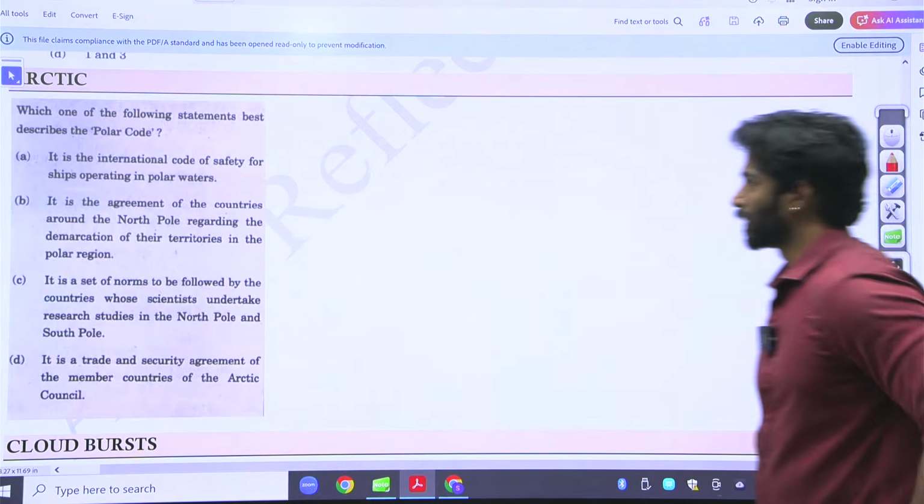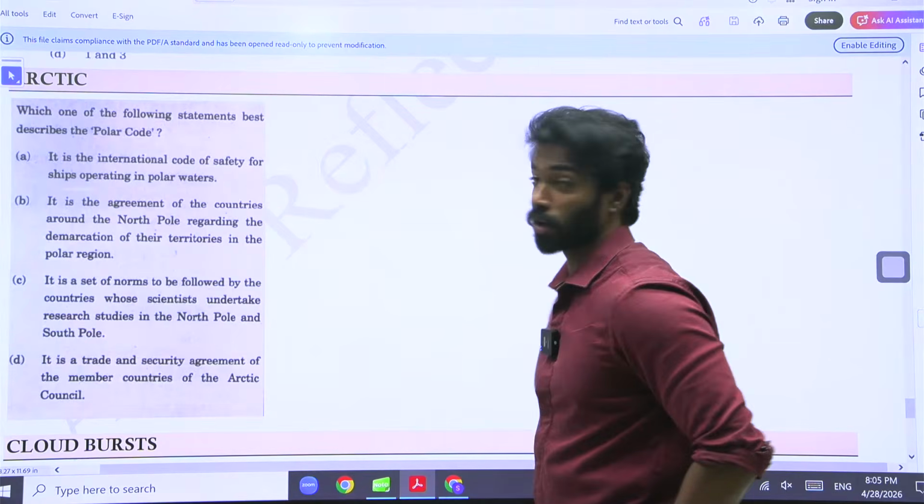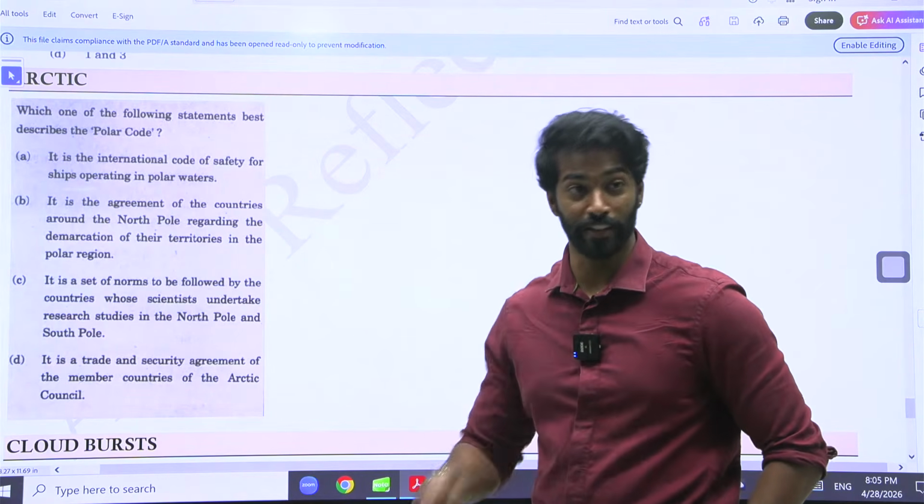It says, which one of the following statements best describes polar code? Okay, I'll give a hint, UPSC.